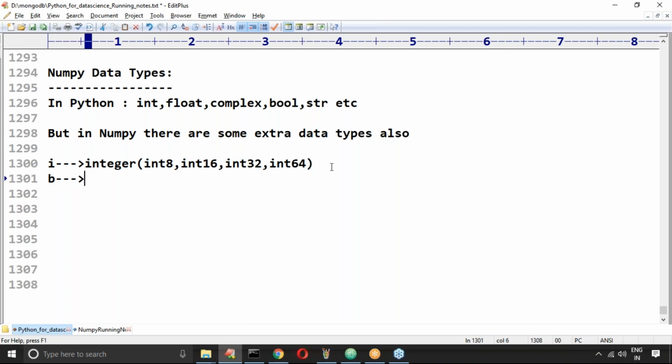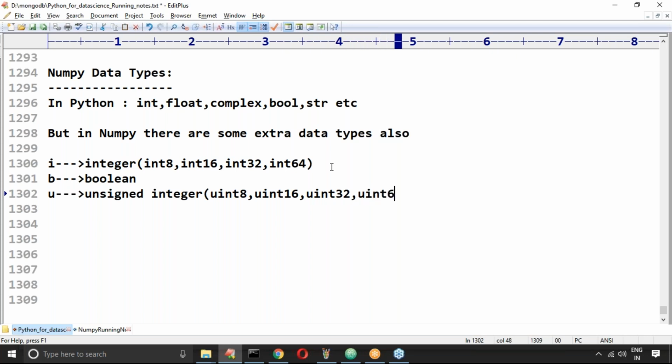b means Boolean. Next, even in C language you may be aware there are signed integers and unsigned integers. Unsigned integer means no plus or minus sign. Even in NumPy we have unsigned integers also: uint8, uint16, uint32, uint64.